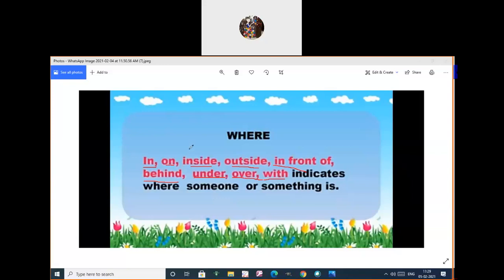In, on, inside, outside, in front of, behind, under, over, with. These words indicate where someone or something is. Where is the noun? Where is the subject of that sentence? So these words indicate where someone or something is. So now we have seen about where. Now we are going to see about the next one, when.